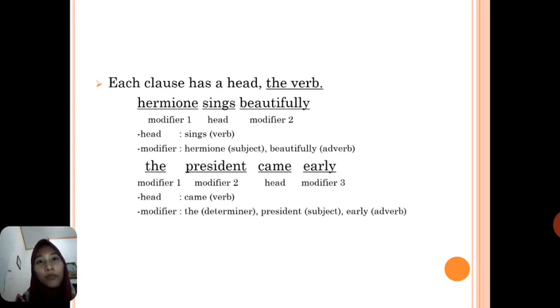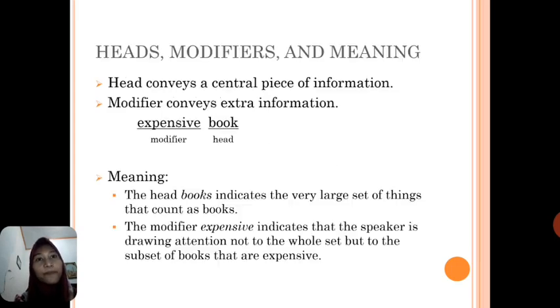Setiap klausa mempunyai satu head. Head dari klausa tersebut merupakan verb. Hermione sings beautifully. Hermione is modifier 1. Sings is head. Beautifully is modifier 2. The president came early. The is modifier 1. President is modifier 2. Came is head and early is modifier 3.